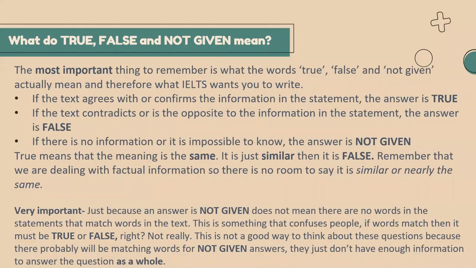And if at all information is not provided in the passage, if it is not available in the passage, then in that case your answer is not given. Getting very clear with not given? अभी तक हम लोगों ने कॉलेज तक हम लोगों ने ट्रू और फॉल्स के ही आंसर दिए हैं. And now here we have three options: true, false and not given. So we need to be very clear, what does not given mean? All right, clear?